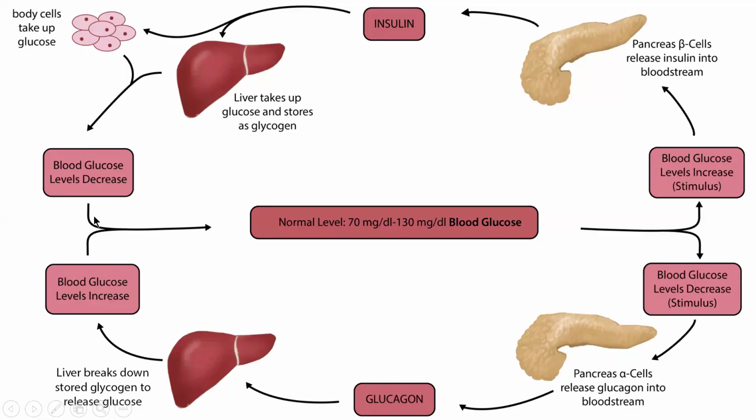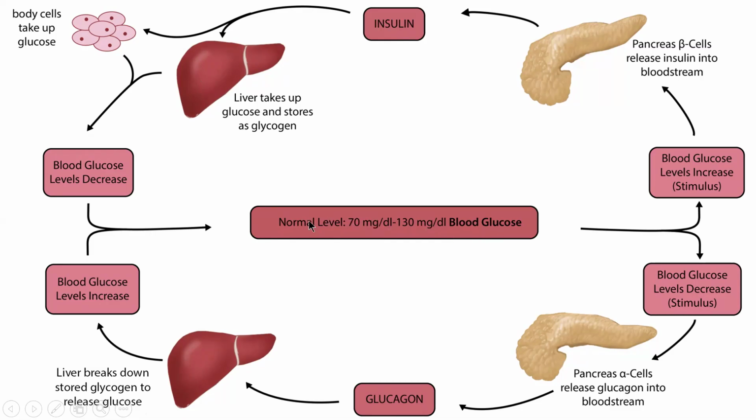So, blood glucose level: liver and body cells take up glucose. Look at this slide. When you consume a carbohydrate meal, body cells take up glucose after the breakdown of carbohydrate into glucose. The liver takes glucose and stores it as glycogen. Insulin: pancreatic beta cells release insulin into the bloodstream. So the stimulus is an increase in blood glucose level, and the normal level is 70 mg/dl to 130 mg/dl.